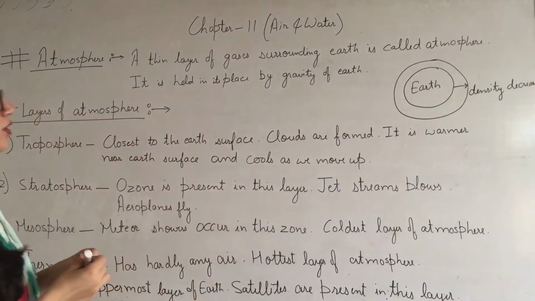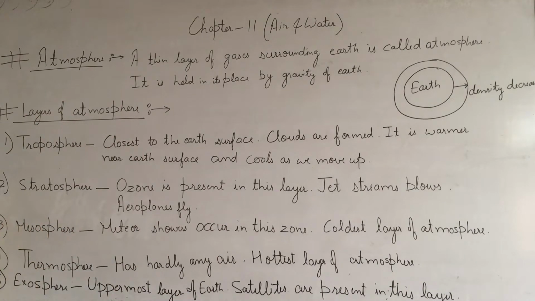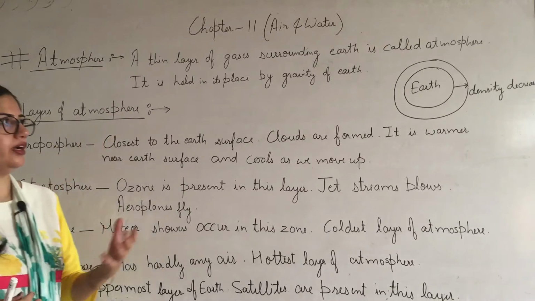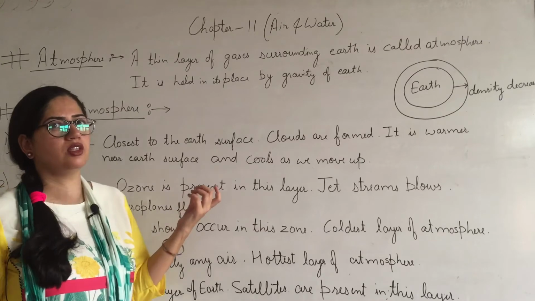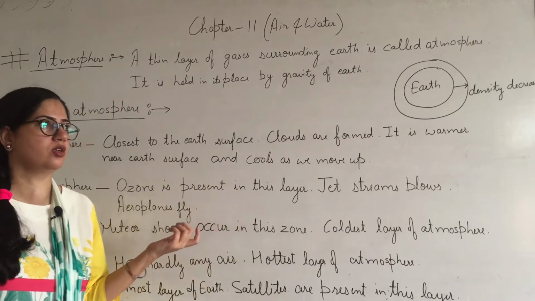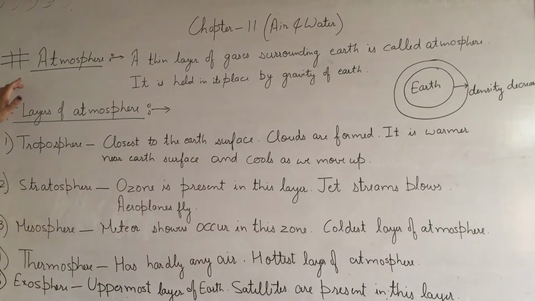Now this is atmosphere. Now why this atmosphere is essential? क्यों ज़रूरत है हमें इस atmosphere की? क्योंकि ये हमें UV रेडिएशन से सेव करता है, that's come from sun, और ये ऑक्सीजन प्रोवाइड करता है, and it helps in maintaining the temperature of the earth. That's why atmosphere is essential for us.